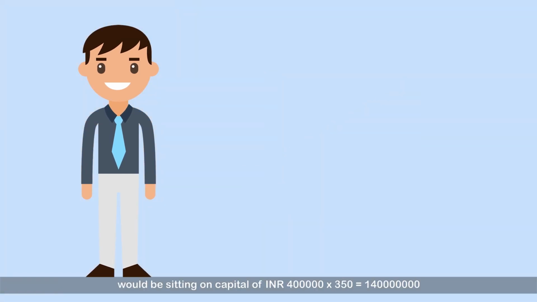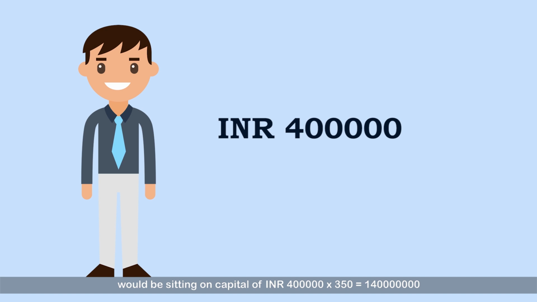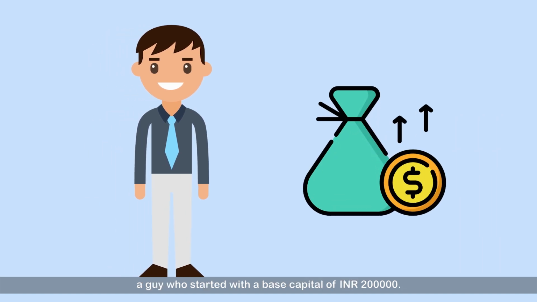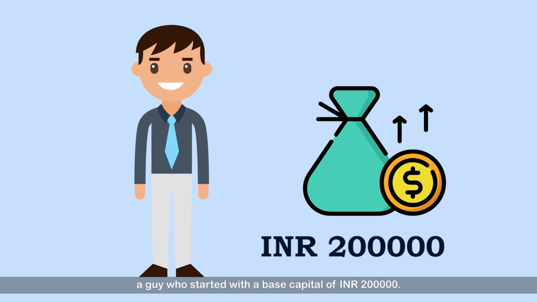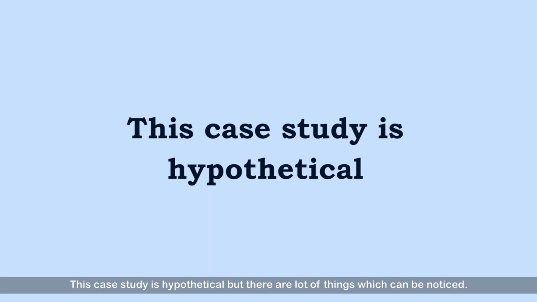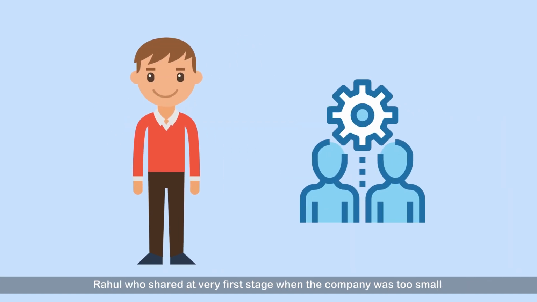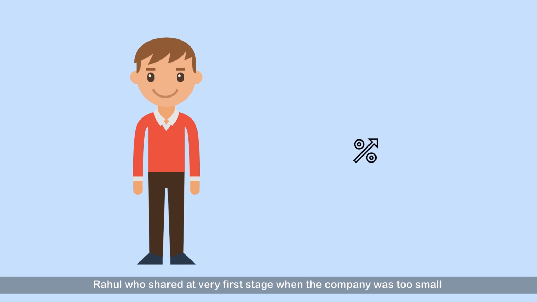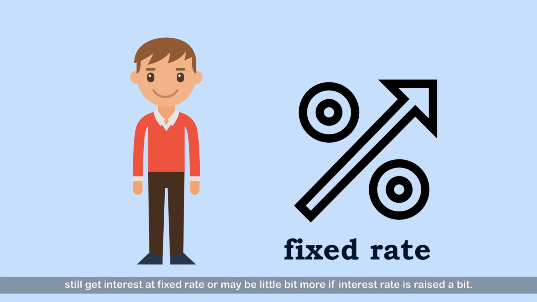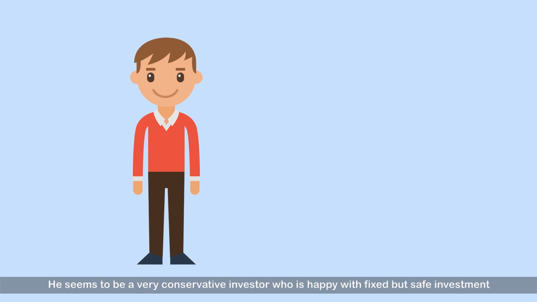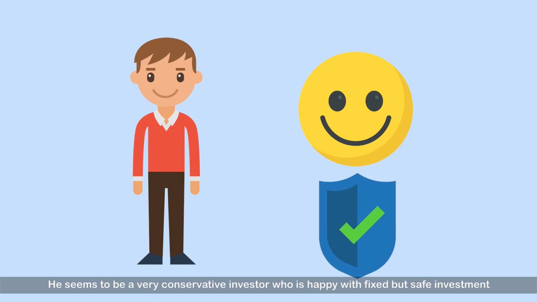He would be sitting on a capital of INR 40 lakhs into 350, which is 1400 lakhs, for a guy who started with a base capital of INR 2 lakhs. This case study is hypothetical, but there are a lot of things which can be noticed. Rahul, who invested at the very first stage when the company was too small, still gets interest at a fixed rate, or maybe a little bit more if the interest rate is raised a bit. He seems to be a very conservative investor who is happy with a fixed but safe investment.